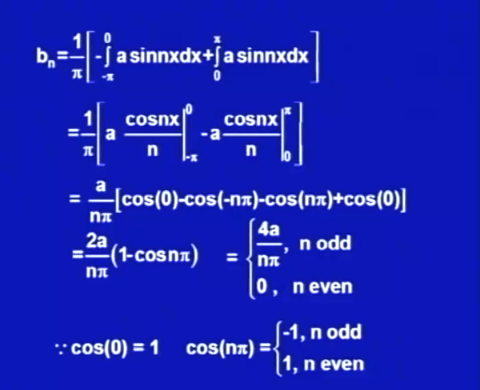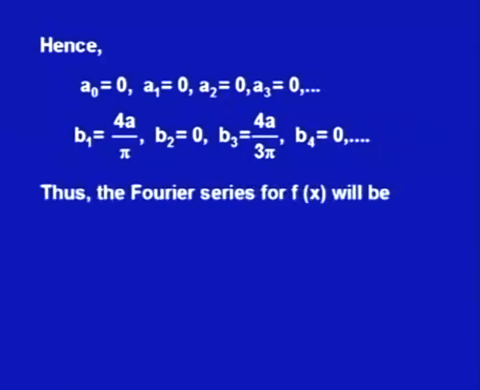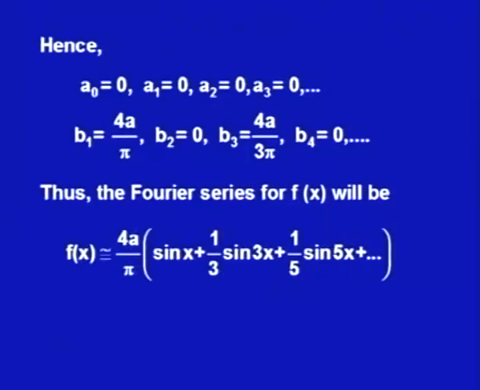So, this is what we have got for b n. a naught is 0, a 1, a 2 is 0, b n is 4a upon n pi, b 1 is 4a upon pi, b 2 is 0, b 3 is 4a upon 3 pi and so on. Thus, the Fourier series we would obtain is 4a upon pi sin x plus 1 by 3 sin 3 x plus 1 by 5 sin 5 x.